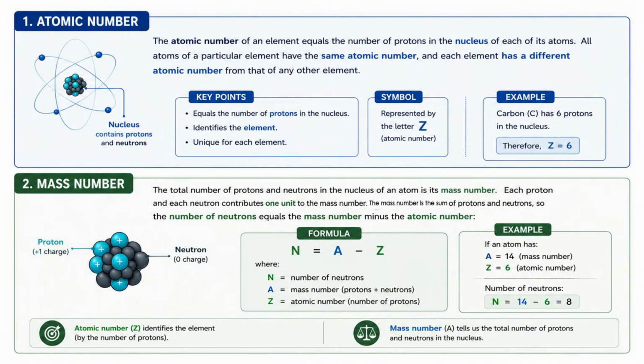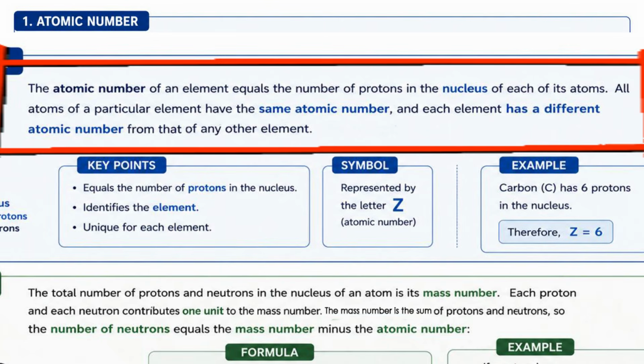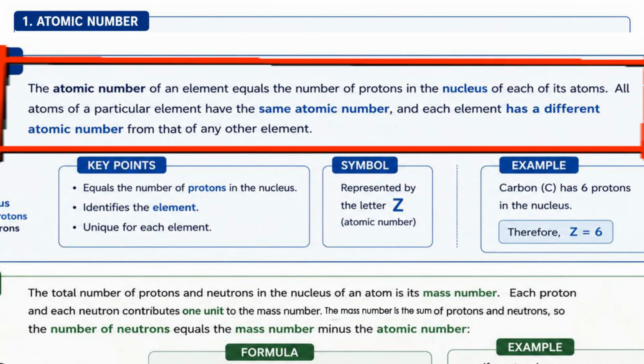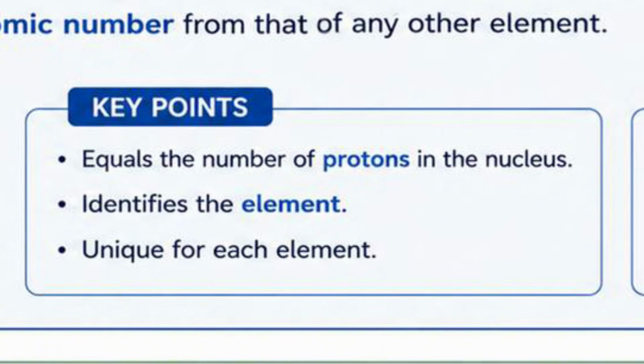The atomic number of an element equals the number of protons in the nucleus of each of its atoms. So all atoms of a particular element have the same atomic number, and each element has a different atomic number from that of any other element. So again, remember, atomic number equals the number of protons in the nucleus. It identifies the element, and every atomic number is unique for each element.